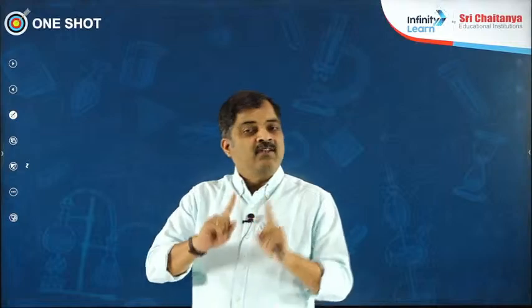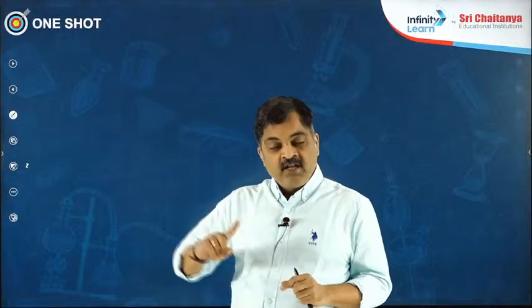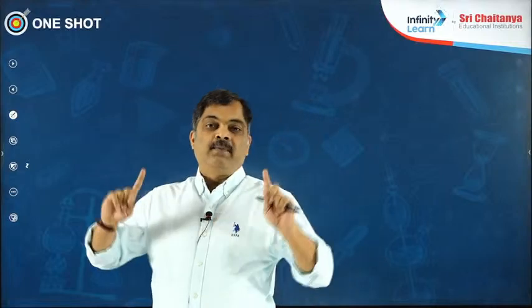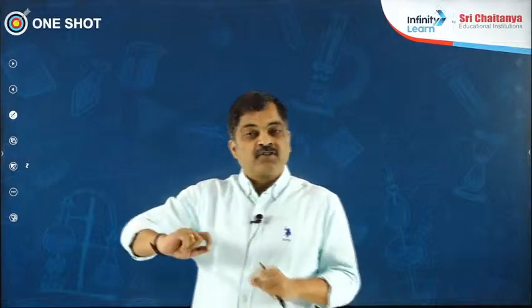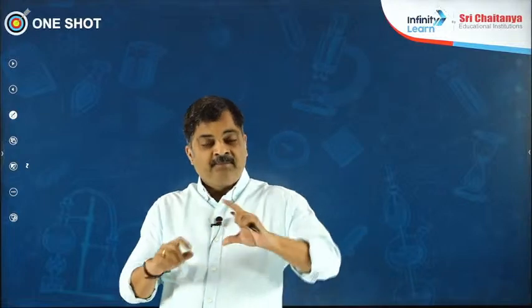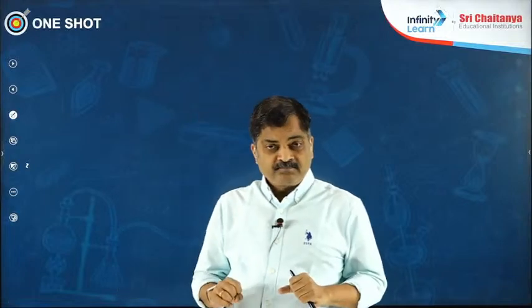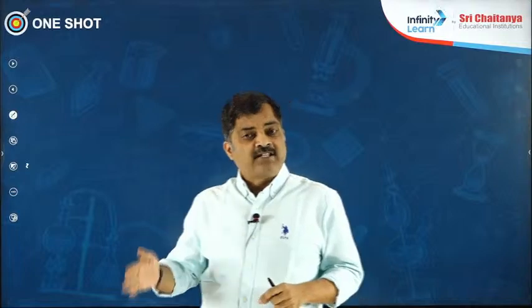Seedling is a young plant which is yet to photosynthesize. Plantlet is a young plant which is capable of performing photosynthesis on its own. Then there is a diagram in your textbook, epigeal germination. The cotyledons are brought above the surface of the soil because the hypocotyl elongates. That is observed in Dolichos lablab bean.